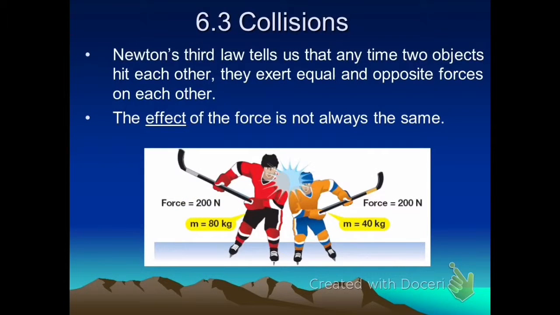If two objects run into each other, this is called a collision, they exert equal and opposite forces on each other, but the effect of that force is not always the same. So for example, two hockey players, when they run into each other, the forces on them are equal and opposite, but if they have different masses, it's quite possible that the result is not going to be the same. Something with a greater mass is not going to accelerate as much from that same force.